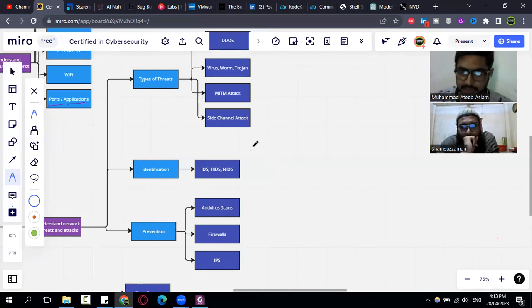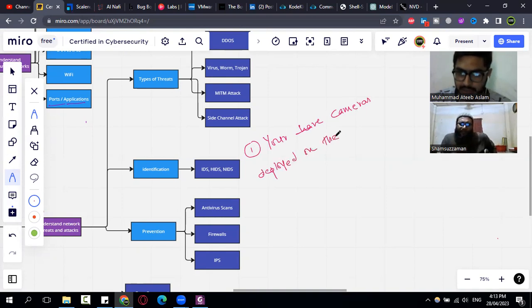Let me give you an example. There is a question that says, your organization has cameras deployed on the perimeter of the organization. What type of control is this? Is this a technical control, or a physical control, or an administrative control?